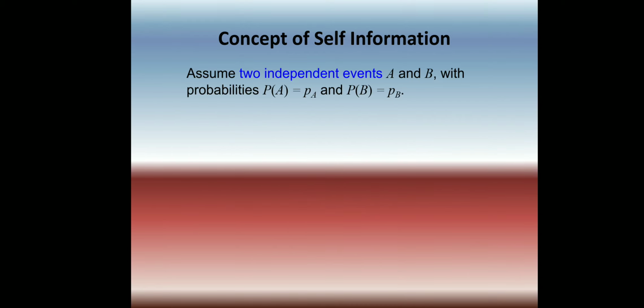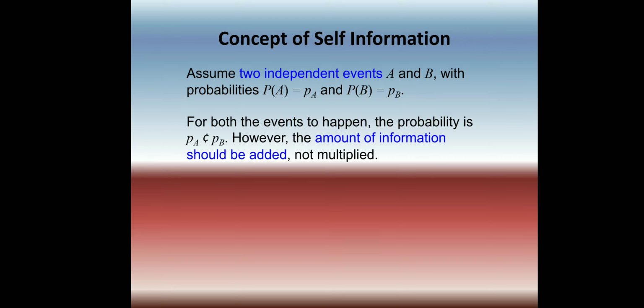Next we can see some properties of the self-information. We assume two independent events, with the probability of A being PA and the probability of B being PB. Then what is the combined probability? The combined probability is the multiplication of the individual probabilities. But what is the amount of information? We know that the probability is multiplied, but the amount of information should be added, not multiplied.